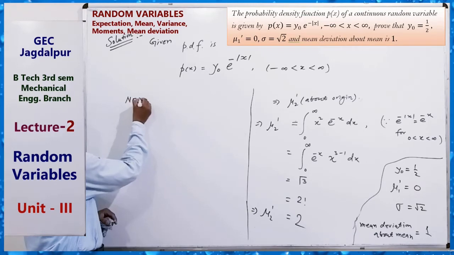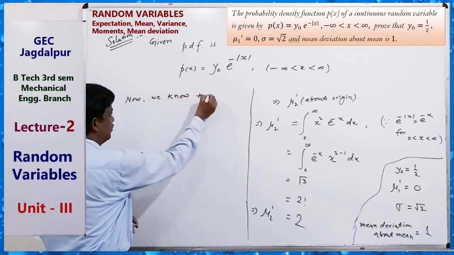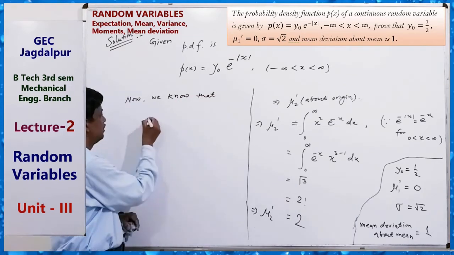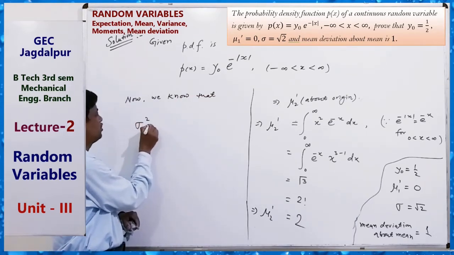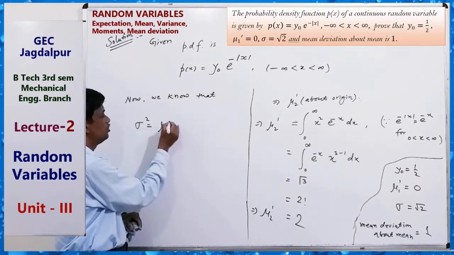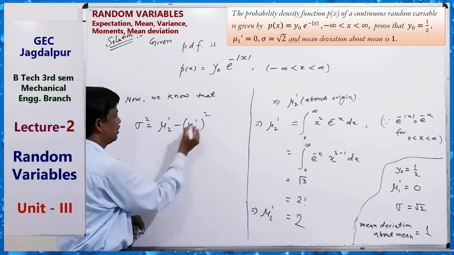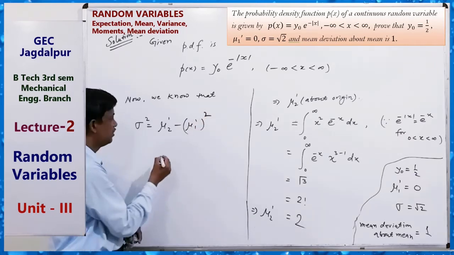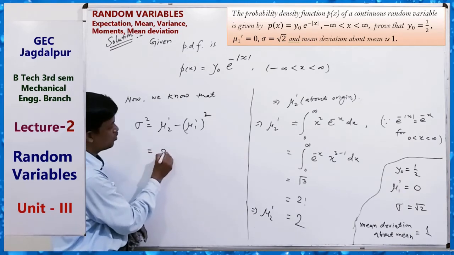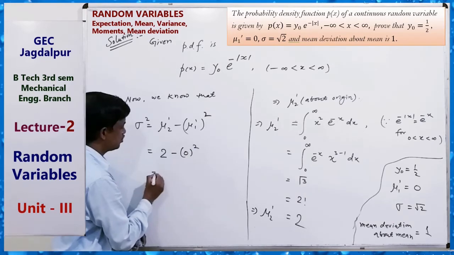Now we know that sigma square equals mu2 dash minus mu1 dash square. This is the formula. So mu2 dash means 2 minus 0 square equals 2.